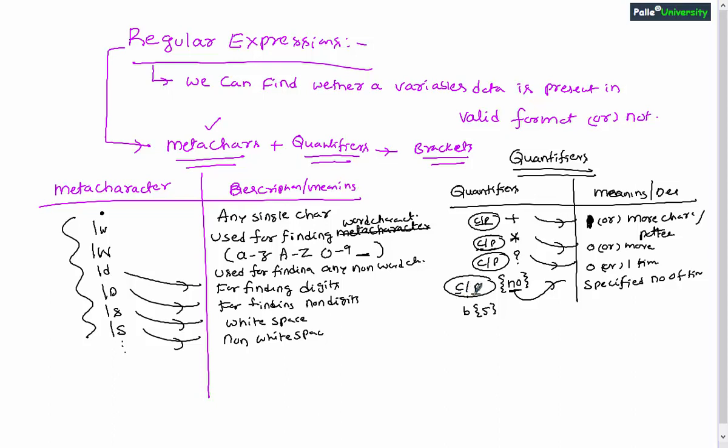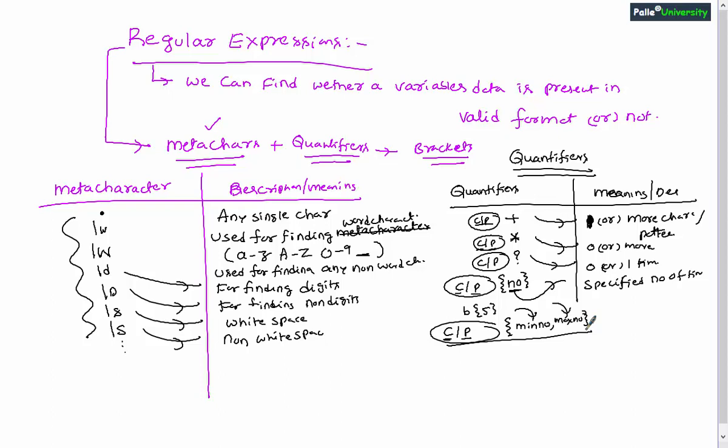So for checking whether a character or pattern is present for exactly some number of times, you will be using this curly bracket and number. Next, in many cases we will be using curly brackets, minimum number, comma, maximum number, and before that you will be using some character or pattern. So if you write character or pattern and immediately after that curly brackets with minimum number and maximum number, it means this entire expression can check whether this character or pattern is present for minimum these many number of times or maximum these many number of times or not.